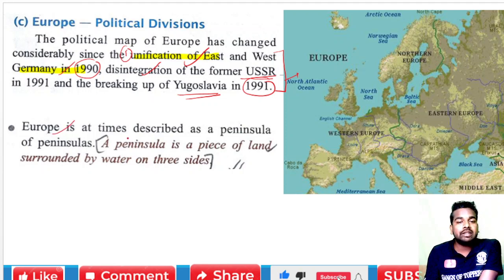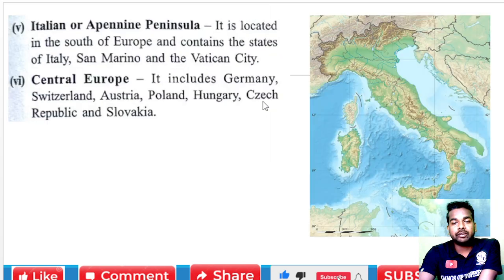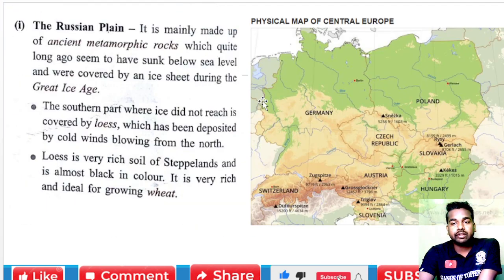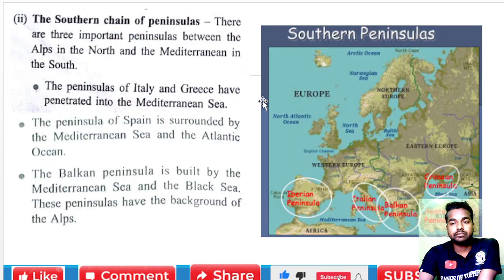Now Europe is sometimes described as a peninsula of peninsulas. So this is a very important concept, that it is also described so. We can find so many peninsulas. Look here, we are talking about this. This is Europe, and we can say this is the Iberian Peninsula, this is the Italian Peninsula, this is the Balkan Peninsula, and this is the Anatolian Peninsula.